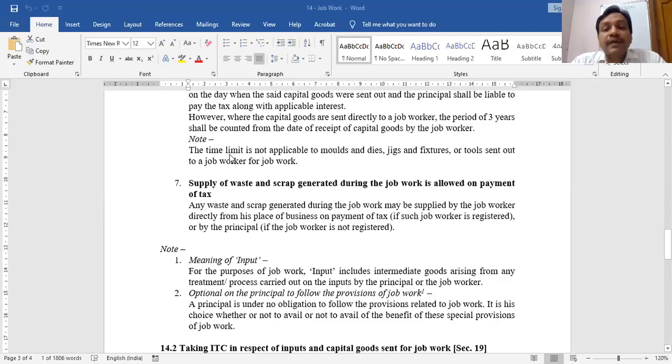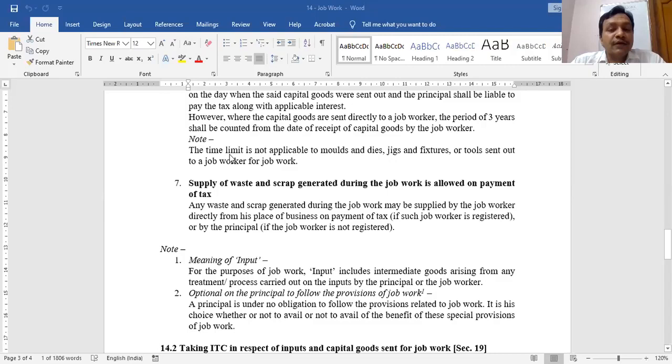In case the supplier is interested in following the provisions of job work, then it is necessary to bring back the machine within 3 years. In case you don't want to bring back the machine within 3 years, then you should not follow these special provisions given under section 143. Then you should follow the normal provisions.